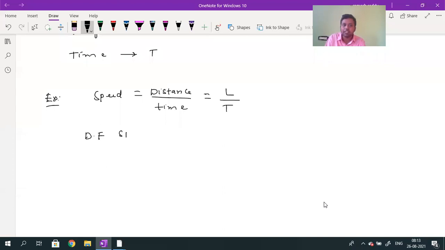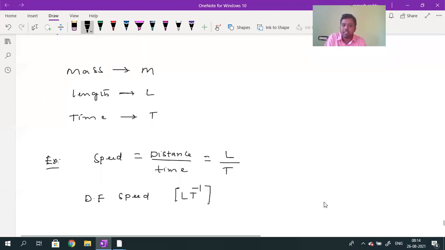Speed will have two fundamental physical quantities: one is length, the other is time. The dimensional formula for the speed is L into T power minus 1. If you want to write the dimensional formula, you have to bring the T from the denominator to the numerator. I will tell you now where temperature will come. Temperature is in Kelvin. The symbol for the temperature is K.